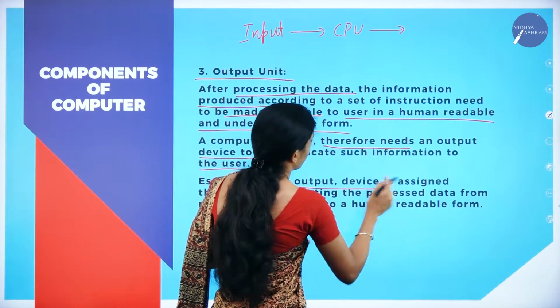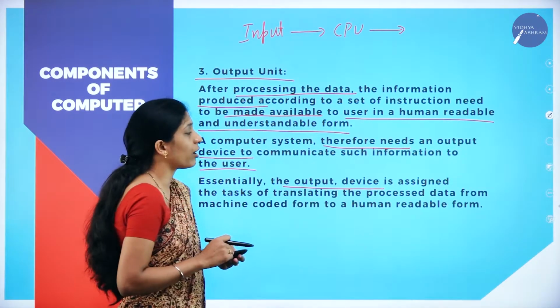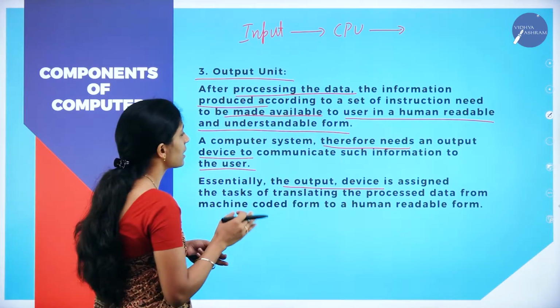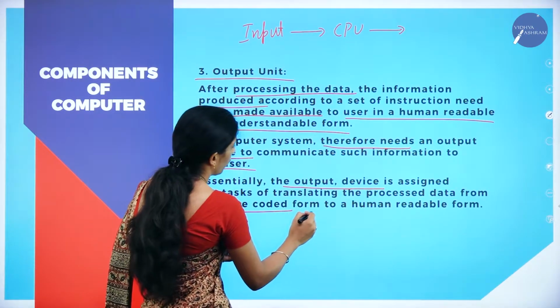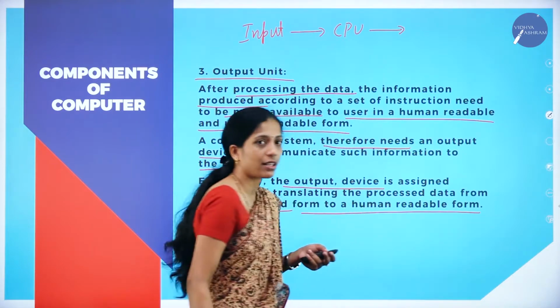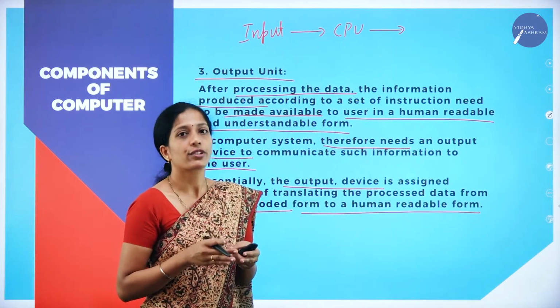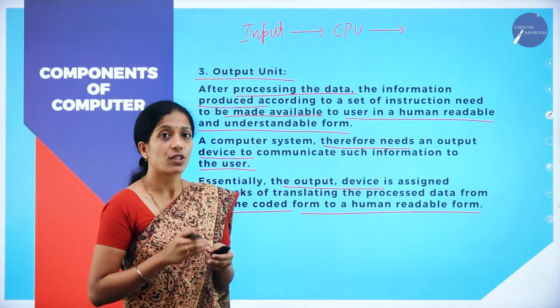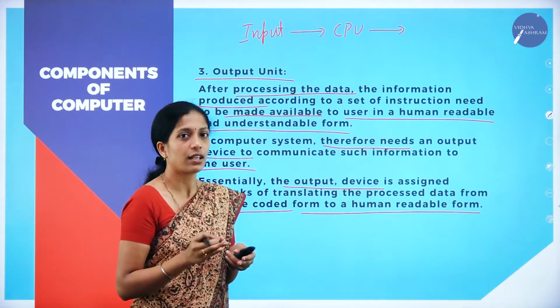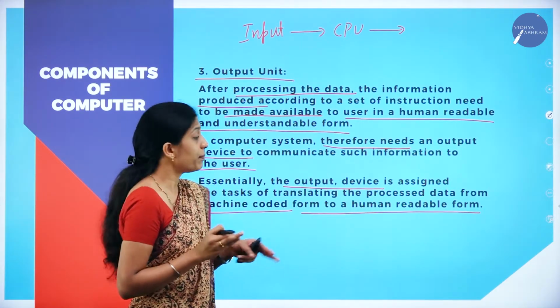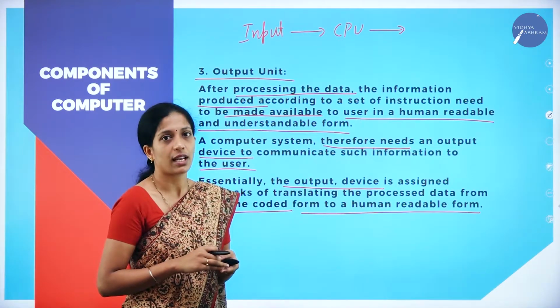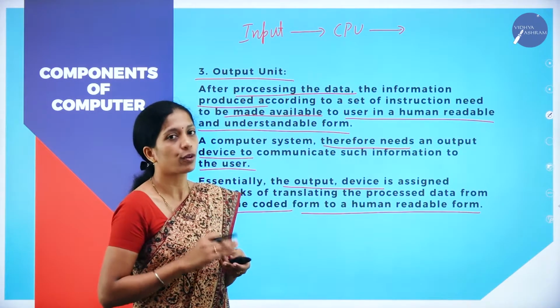Essentially, the output device is assigned the task of translating the processed data from machine coded form to human readable form.